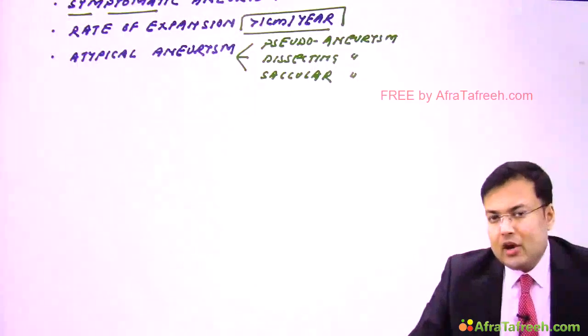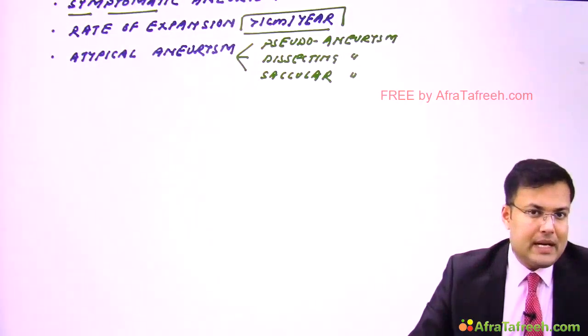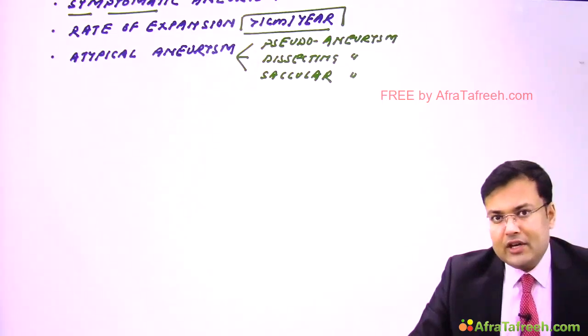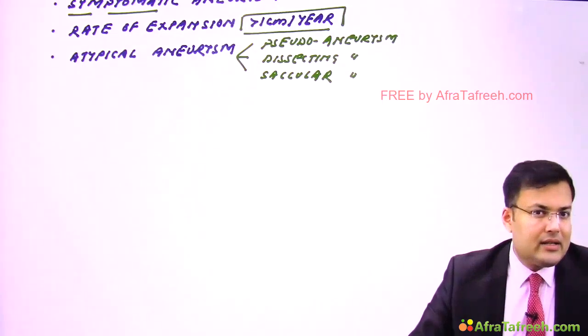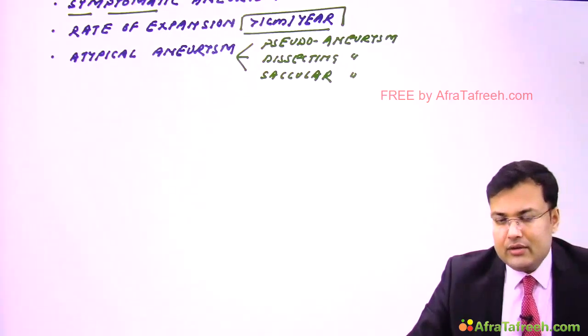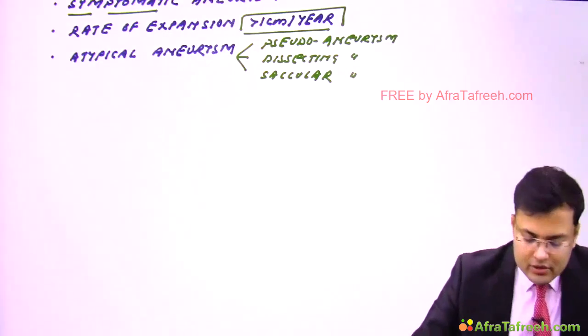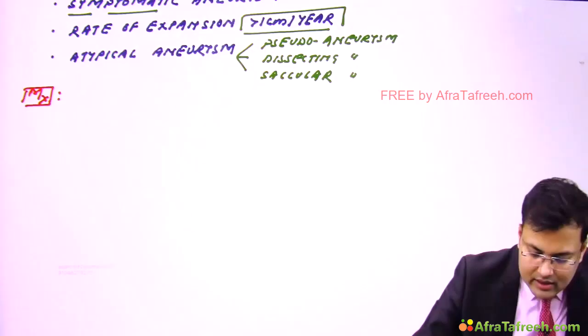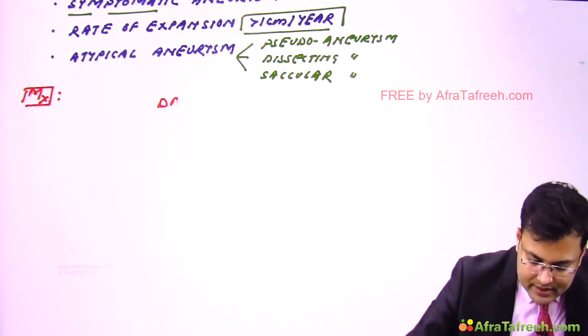The management and complications aspect of abdominal aortic aneurysm is a very hot topic. It is one of the favorite topics of AIIMS people. They asked that in patients of abdominal aortic aneurysm, which graft is preferred? So generally in management, we go for Dacron graft repair. What kind of repair is done? We go for Dacron graft repair.